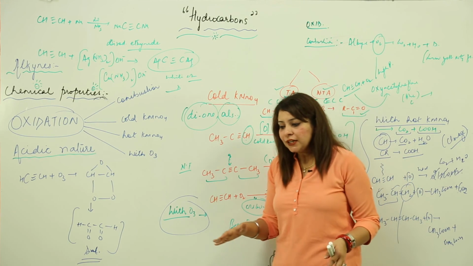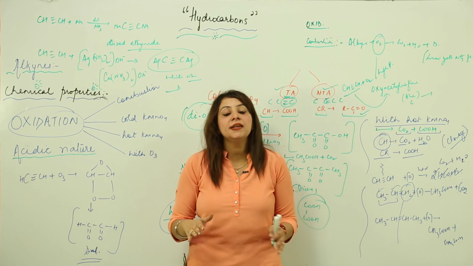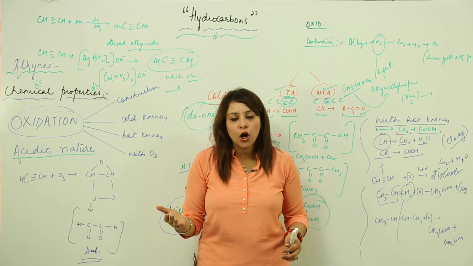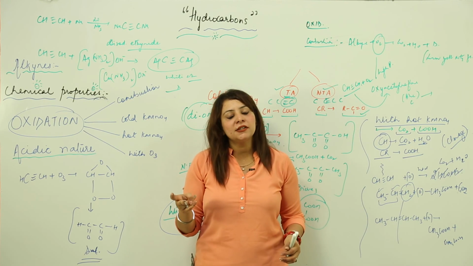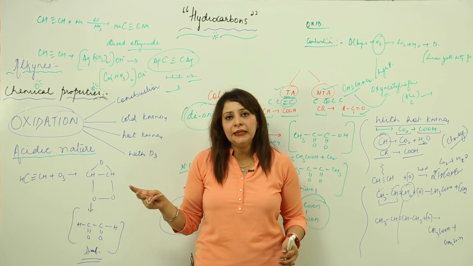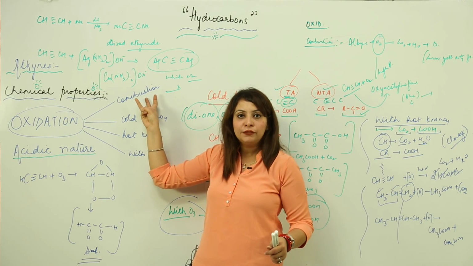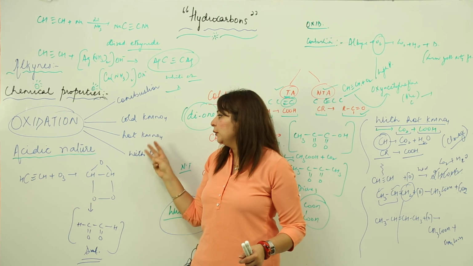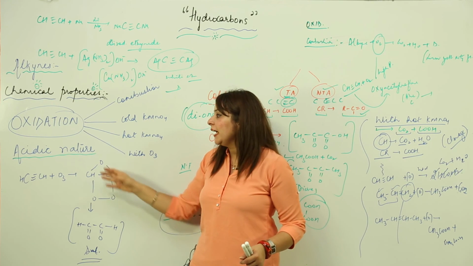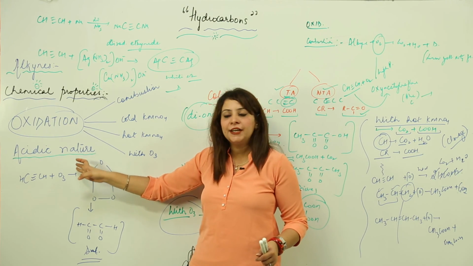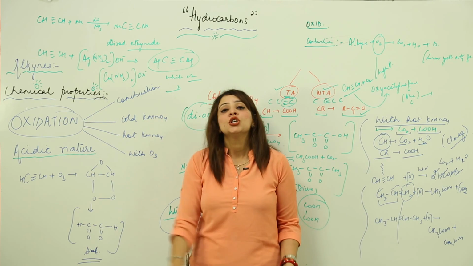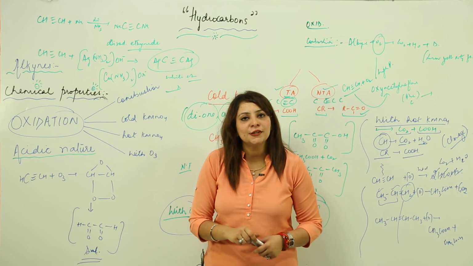I think you got it. The first was the addition reaction, and the reason behind that is it possesses extra 2 bonds. Second was the polymerization, where it was forming benzene. Third is the oxidation, which we are showing with combustion. Oxyacetylene flame is an important part. Cold KMnO4, hot KMnO4 and with ozone. And likewise, you are showing an acidic nature by reacting them with these compounds. So this finishes the chemical properties of the alkynes.